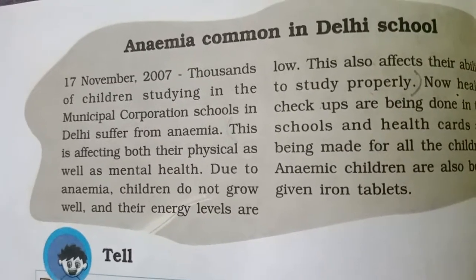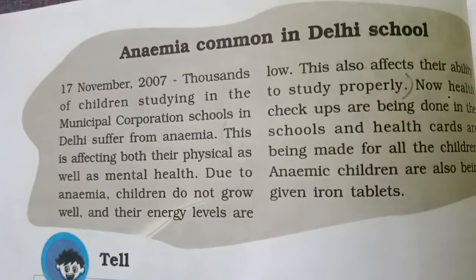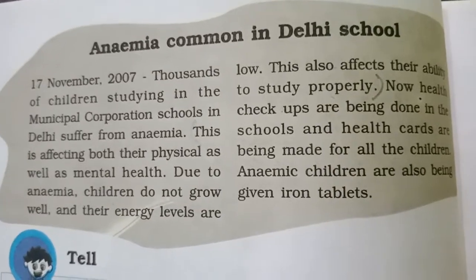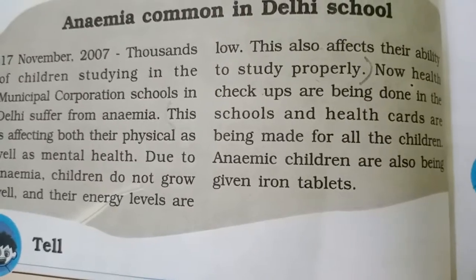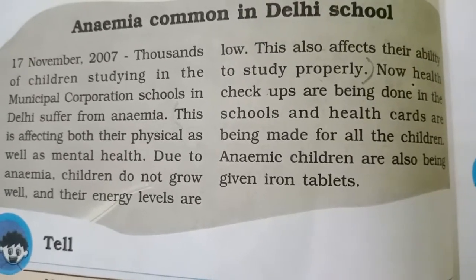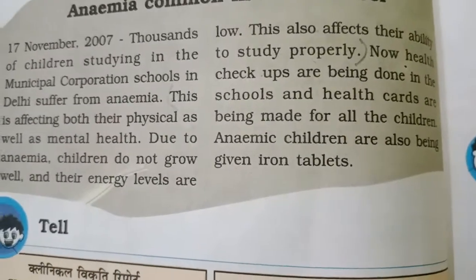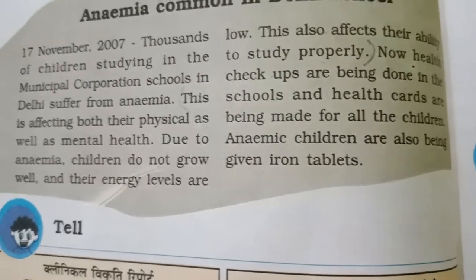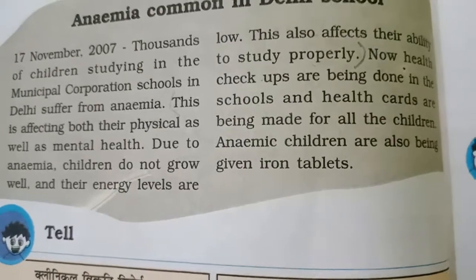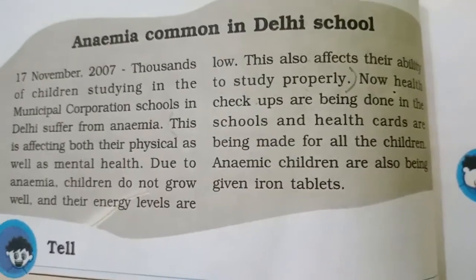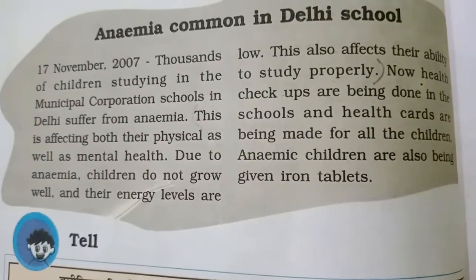Due to anemia, children do not grow well and their energy levels are low. This also affects their ability to study properly. Now, health checkups are being done in the schools and health cards are being made for all the children. Anemic children are also being given iron tablets.